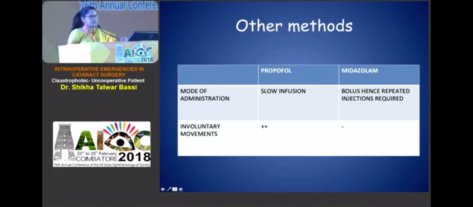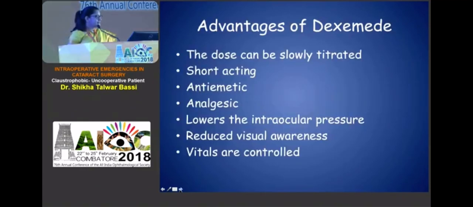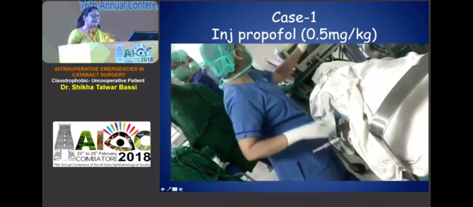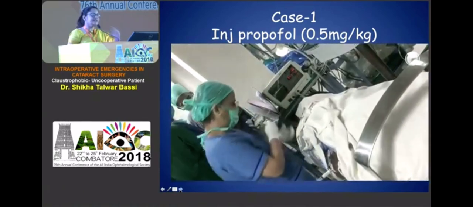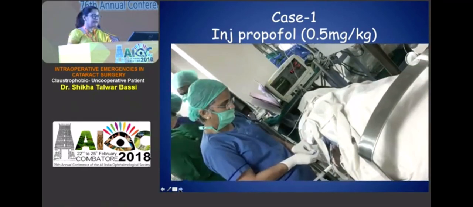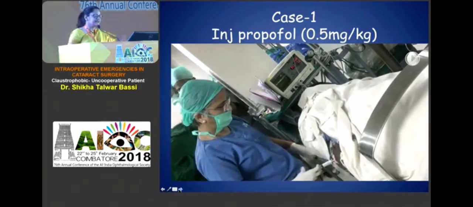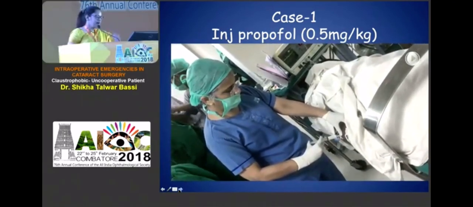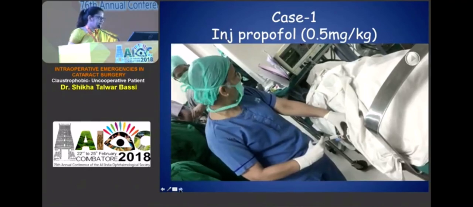So these are some of the disadvantages, that is snoring, I've already mentioned. This drug also gives the benefit of being an antiemetic and analgesic. For the first patient that I had shown you who became uncooperative intraoperatively, we didn't have a slow infusion pump ready. So injection propofol was given in the dose of 0.5 milligram per kg. It had to be slowly given and titrated, and even that patient, we could